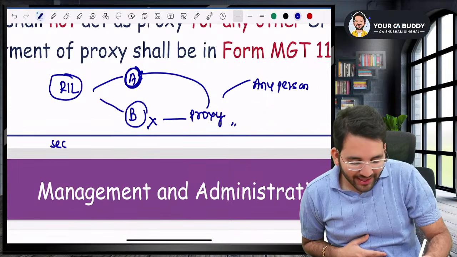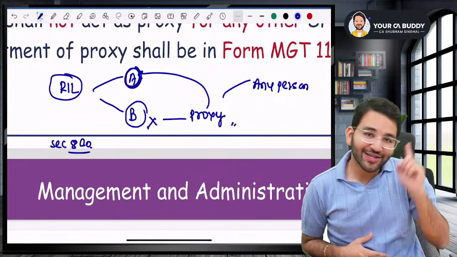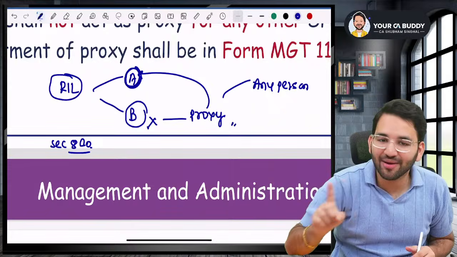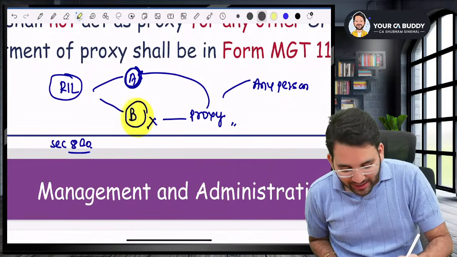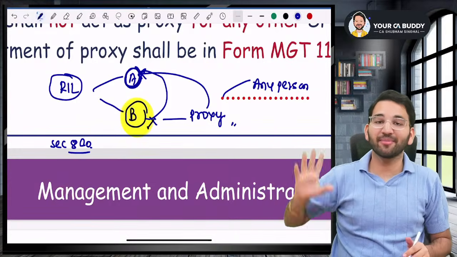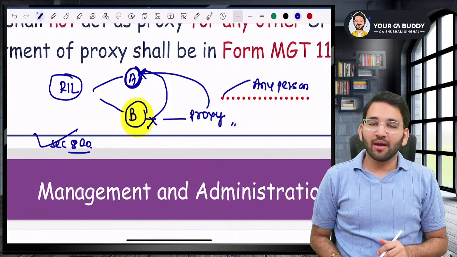But sir, in case of a Section 8 company, only members can become proxy. Other people cannot become proxy. So if B wants to find a proxy, he will have to approach A. He cannot send some random person to the meeting of a Section 8 company.